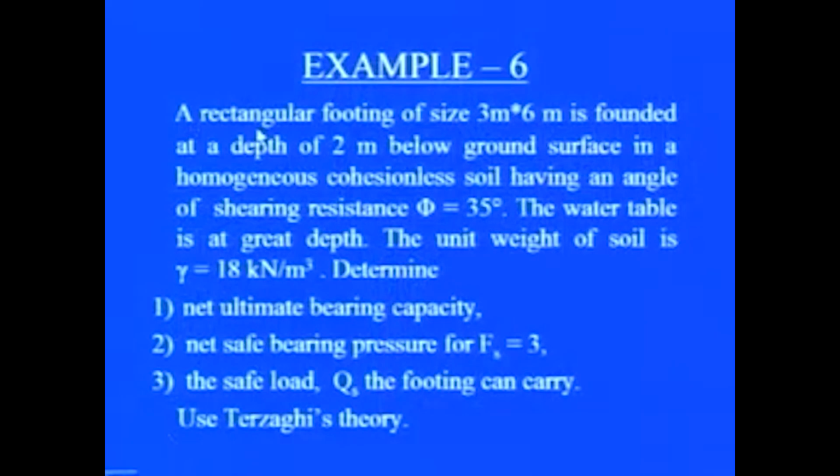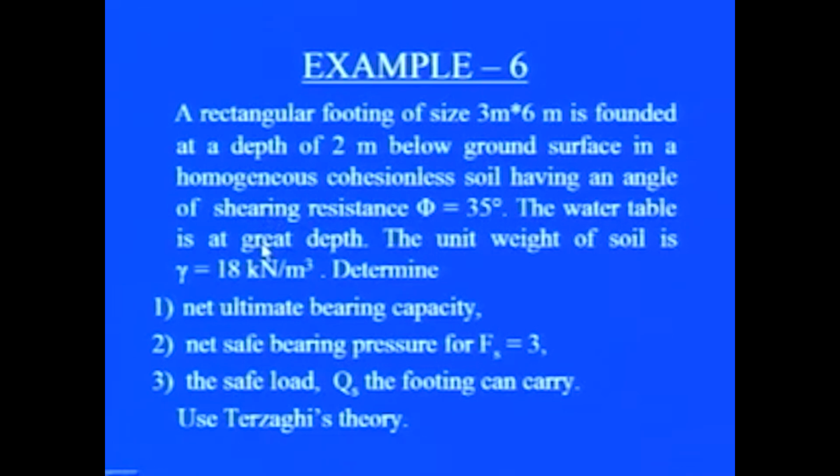Now, in another example, that is the case of a rectangular footing. A rectangular footing of size 3 meter by 6 meter is founded at a depth of 2 meter below ground surface in a homogeneous cohesionless soil. It means again c equal to 0, having an angle of shearing resistance phi equal to 35 degrees.